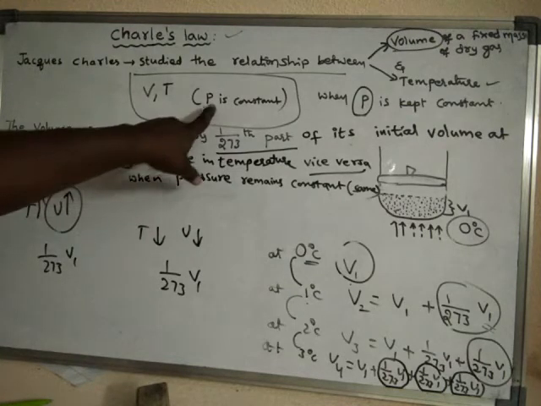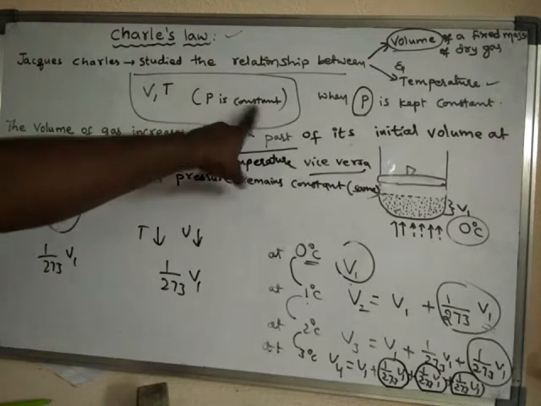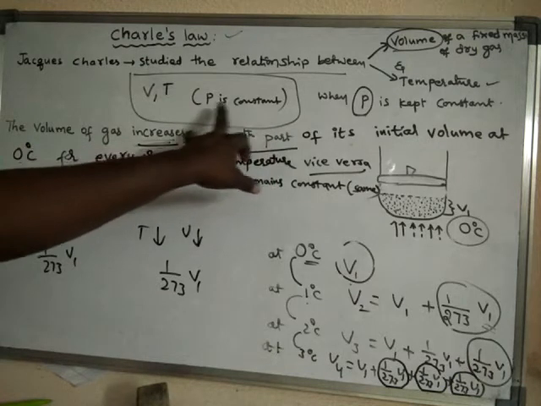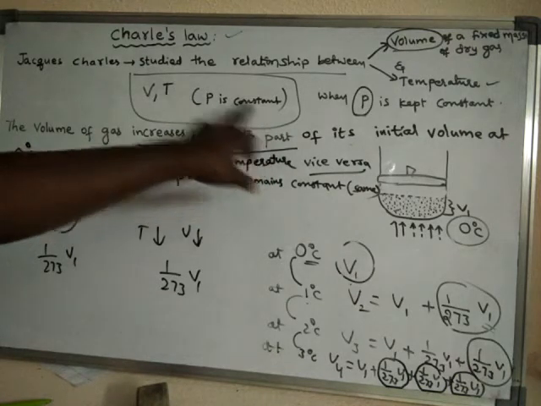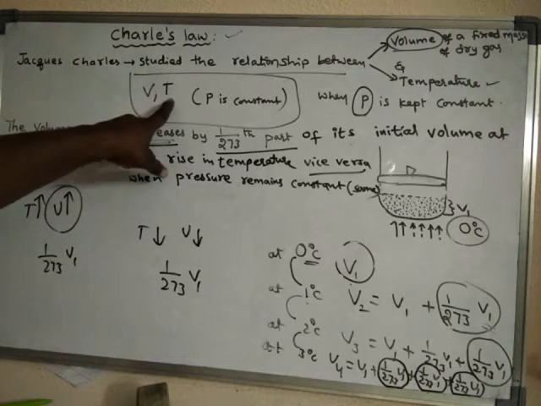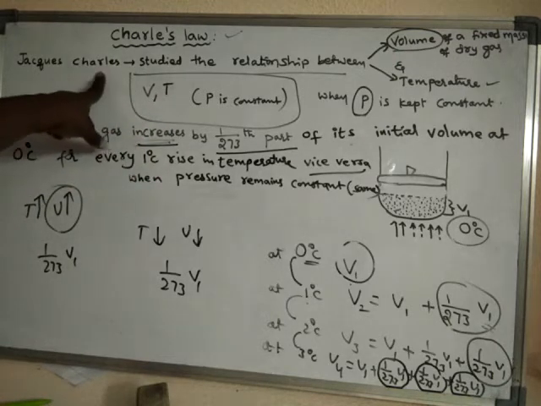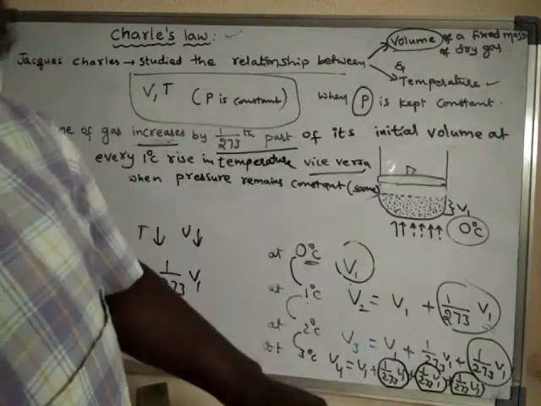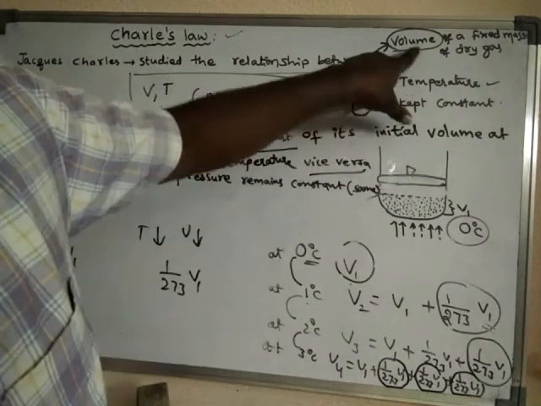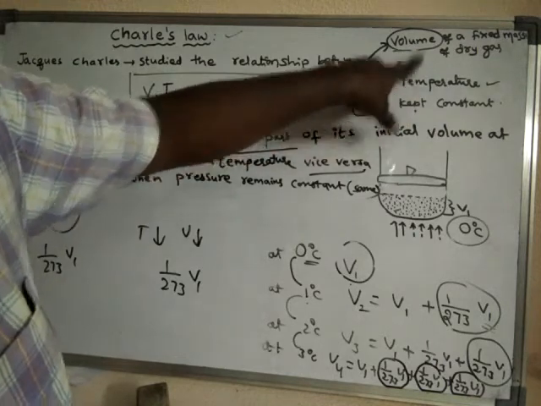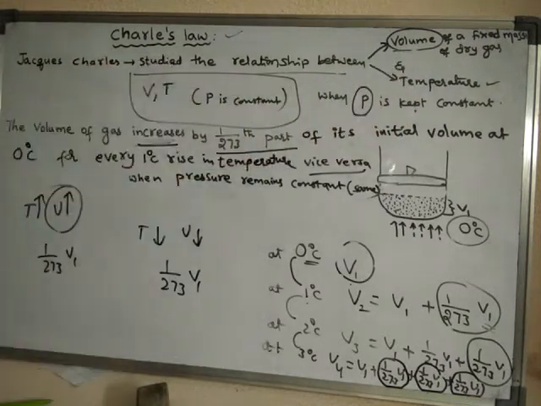The relationship between the change in temperature and the change in volume of a fixed mass of dry gas was studied by Jacques Charles. So that relationship between temperature and volume is given by Jacques Charles.